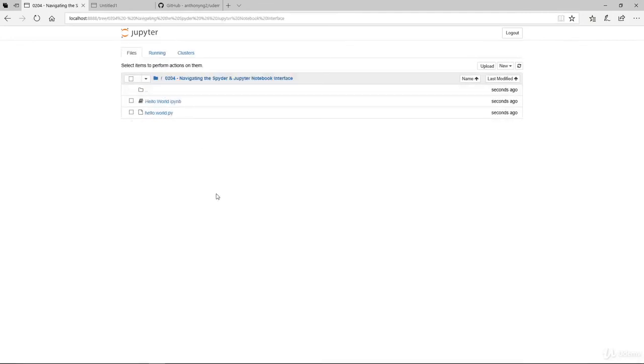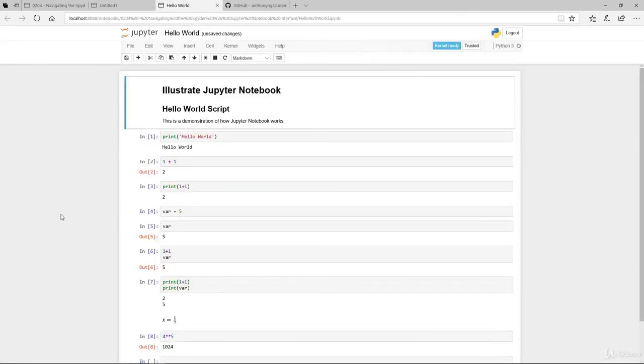Select that and you will see your IPython notebook, denoted by IPYNB. So if you want to open up this IPython notebook, just click that, and that's how you open the file itself.